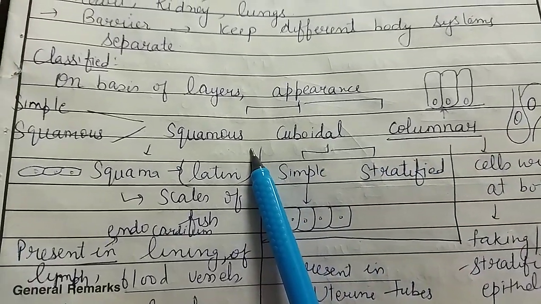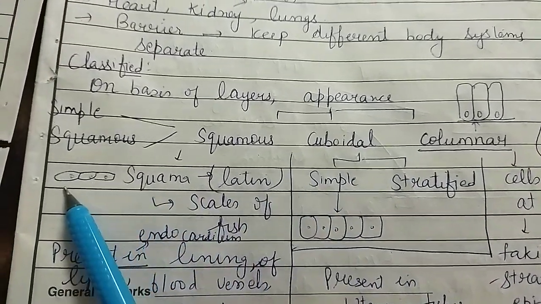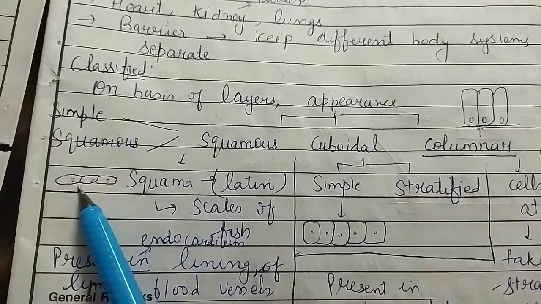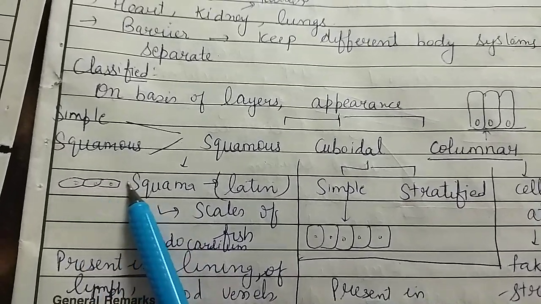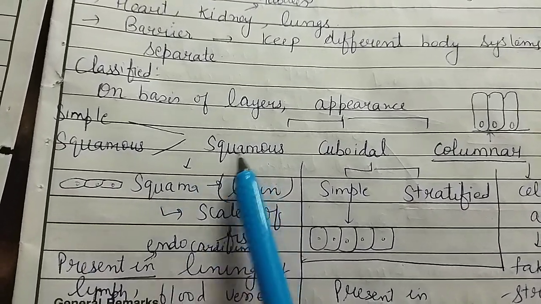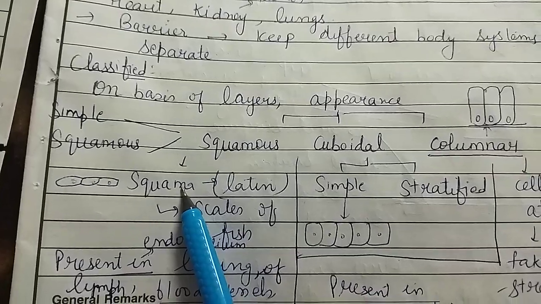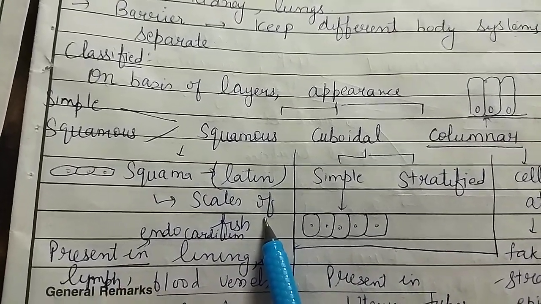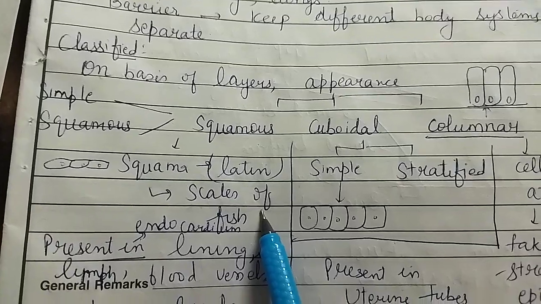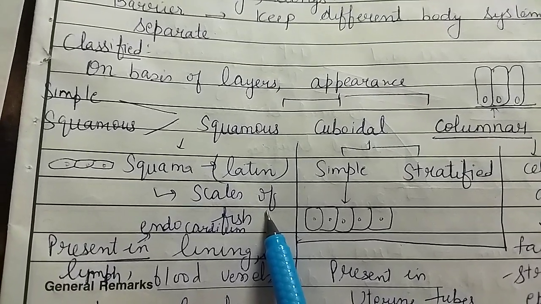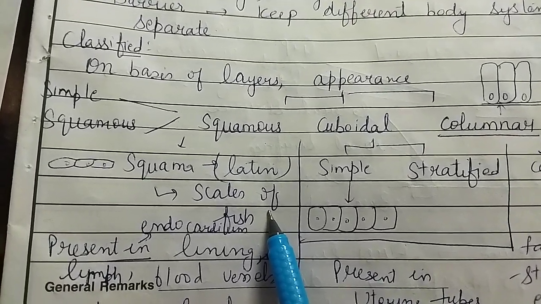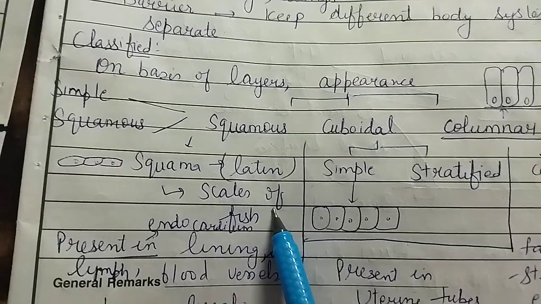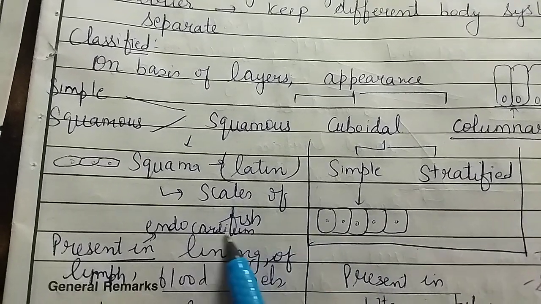Squamous epithelium is that type of simple epithelium in which the cells are lying flat. Squamous is a Latin word, from squama, which means the scales of a fish. As we have seen, the fish body is covered with scales, and that is related to the word squama. Secondly, this tissue is also present in the endocardium.